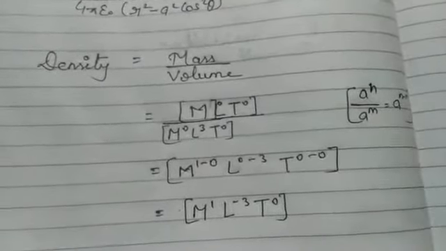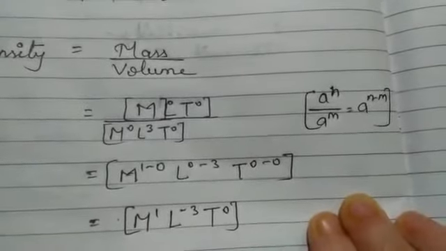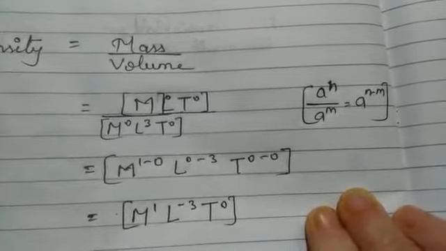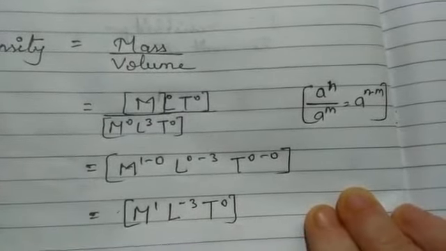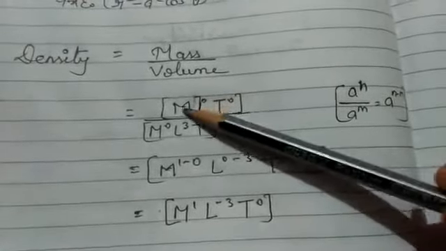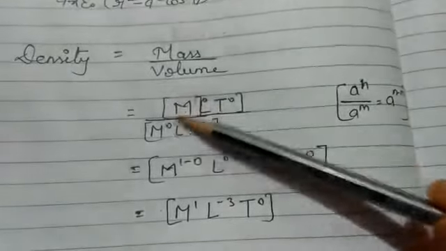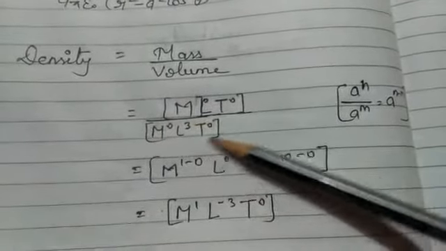Now here we have one algebraic equation. If a to the power n upon a to the power m is there, we solve it as a to the power n minus m. Now here M, L and T are in the numerator and M, L and T are in the denominator also.